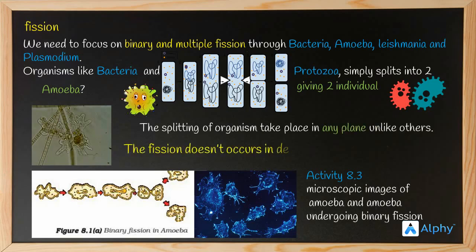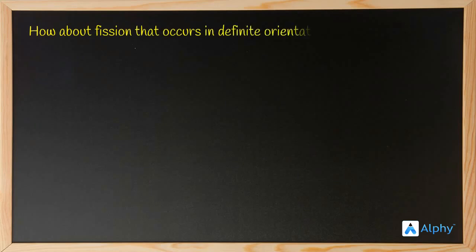The fission doesn't occur in a definite direction. So, if someone asks you to give an example of an organism that will undergo binary fission which doesn't occur in a definite direction, you can give the examples bacteria, protozoa, and amoeba. So, there should be some other fission which occurs in a definite direction, right? Let's move on. How about fission that occurs in a definite direction?